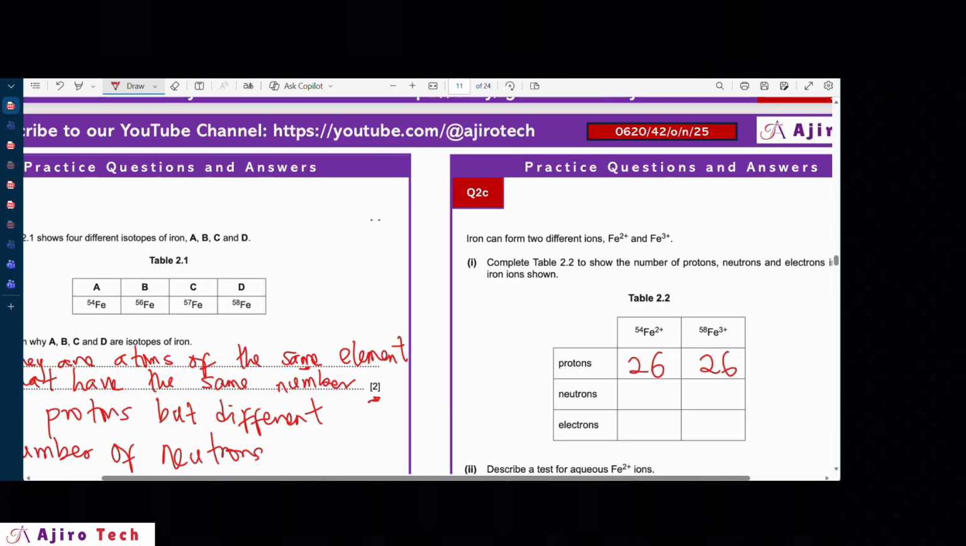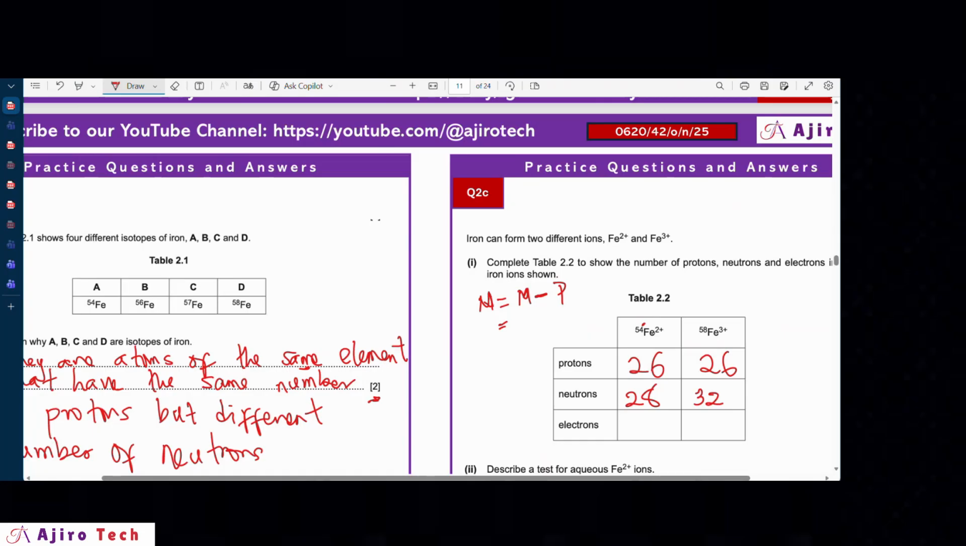To get neutrons, it is the mass number minus the proton number. So the mass number in this case is 54, right? So 54 minus 26 gives you 28 here. Then we'll do 58 minus 26, that gives you 32 here. So that's how to get the number of neutrons. Just do the mass number minus the number of protons, or the nucleon number, which is always at the top.